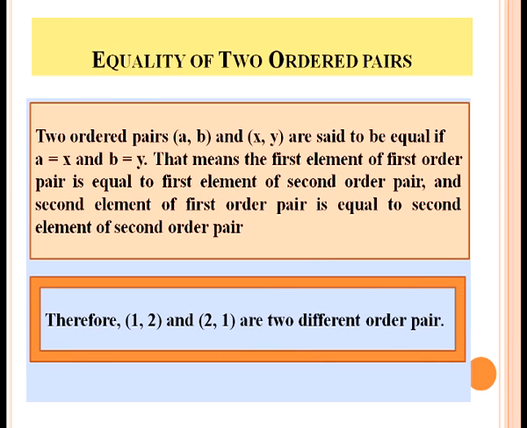When we talk about equality of two ordered pairs, (a, b) and (x, y) are said to be equal if a equals x and b equals y. That means the first element of the first ordered pair is equal to the first element of the second ordered pair, and the second element of the first ordered pair is equal to the second element of the second ordered pair. Therefore, (1, 2) and (2, 1) are two different ordered pairs.